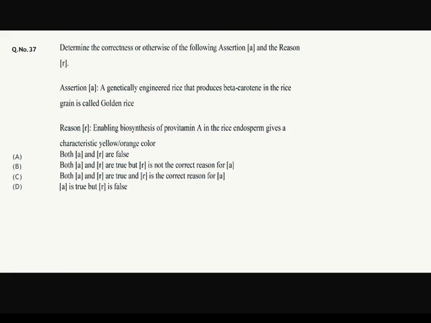The next question, the last question. Determine the correctness, assertion and reason. Okay. Assertion is a genetically engineered rice that produces beta carotene in the rice grain is called golden rice. And the reason is enabling biosynthesis of provitamin A in the rice endosperm, which gives a characteristic yellow or orange color. The answer is option number C. Both A and R are true and R is the correct reason for A.